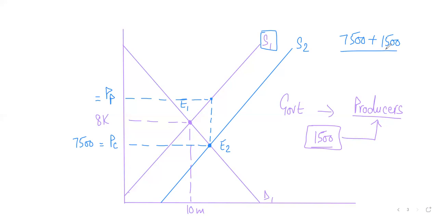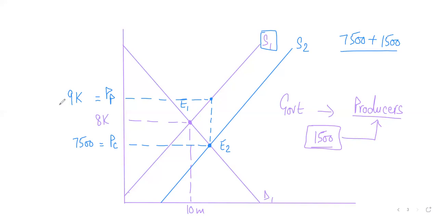So 7,500 plus 1,500 gets you 9,000. Yes or no? Right? So that is what goes into producer's pocket. Easy. We good on this? Any confusion so far? Is it making sense? Right?